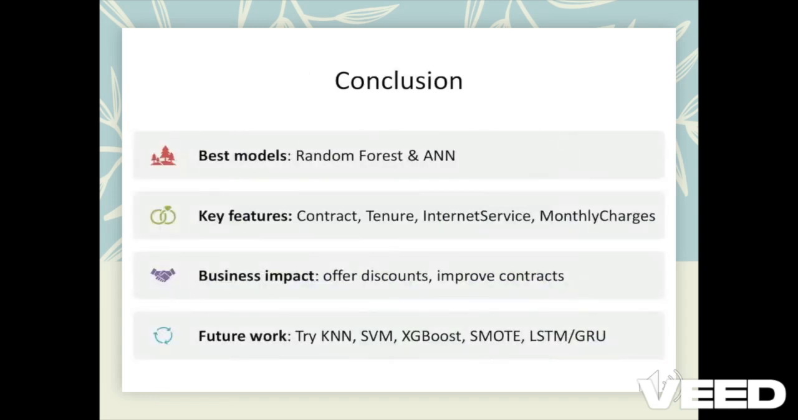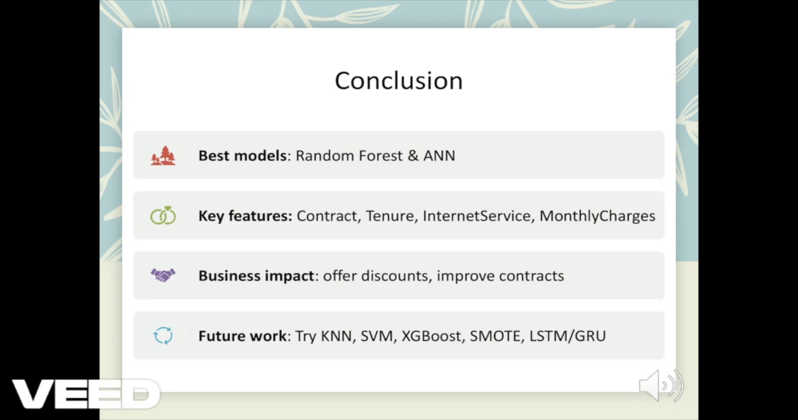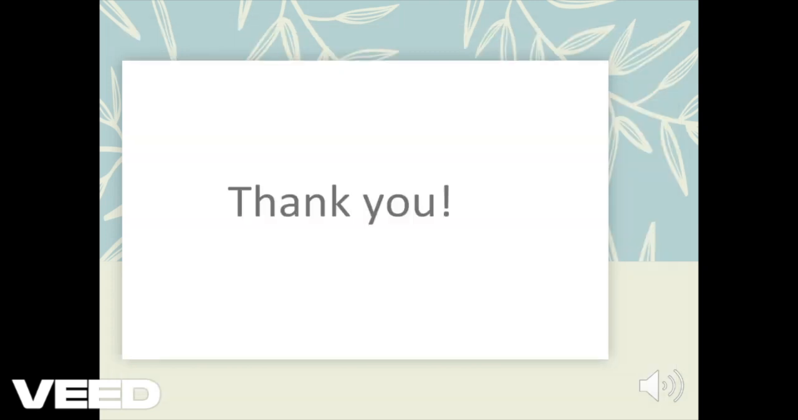In conclusion, the best performing models in our analysis were random forest and ANN. The key features influencing the model's predictions were contract tenure, internet service, and monthly charges. From a business perspective, we can leverage this information to offer discounts or improve contract options to enhance customer retention and satisfaction. For future work, I recommend experimenting with additional models like KNN, SVM, and XGBoost, as well as techniques like SMOTE for balancing data and LSTM and GRU for potentially better performance. Thank you very much.